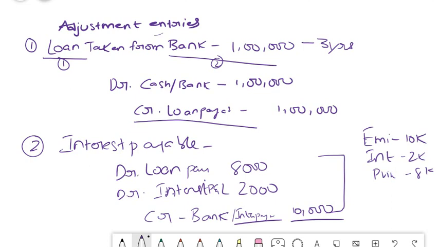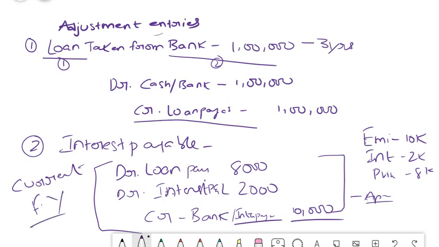So you will simply reverse this on April 1st and post the actual entry. So when you post the actual entry, this and that entry will also get cancelled. So next year there won't be any impact. So this is the final impact that happens on the current financial year. In case you have paid it, then credit goes to bank, because credit what goes out, real account concept. Your bank balance is decreasing, so you have to credit it. In case you are creating a provision, simply credit it to the interest payable provision account. So the name is not important here, but the concept is: because it is a liability for you, you will credit payable. Okay, so this is the concept of loan taken and interest payable.